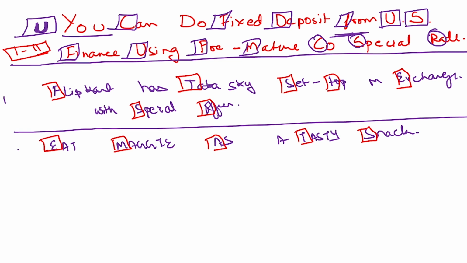For part 12 to part 17, you can use Flipkart has Tata Sky set top on exchange with special offers. And then the last one, which talks about Article 18 to Article 22, is eat Maggie as a tasty snack, which talks about emergency provisions, miscellaneous, amendment, temporary transitional provisions, and short title.